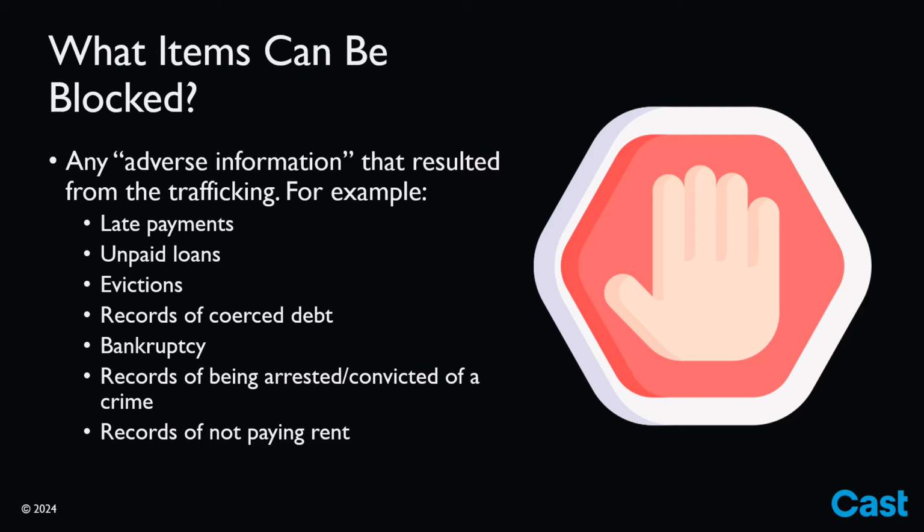The DBRA states that any negative or harmful information can be blocked from the survivor's credit report, even if it doesn't directly affect their credit score, so long as it resulted from the trafficking. The regulations of the DBRA refer to these items as adverse information. Adverse information just means the item in the credit report that resulted from being a victim of severe form of trafficking. This may include things like late payments, unpaid loans, evictions, records of coerced debt, bankruptcy, records of being arrested or convicted of a crime, and records of being evicted for not paying rent.